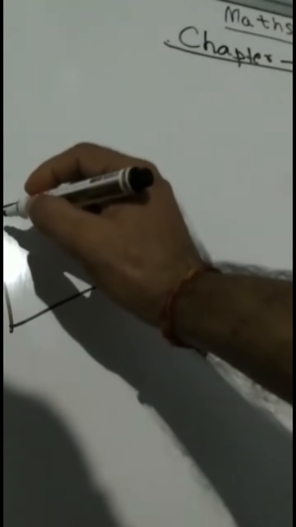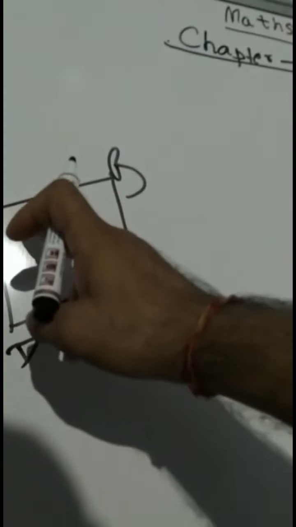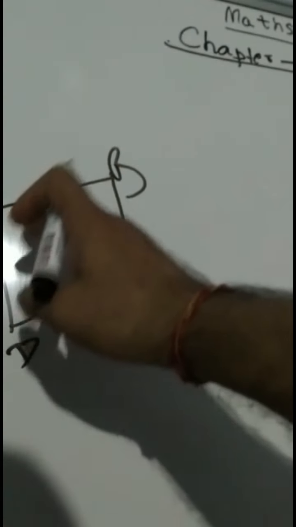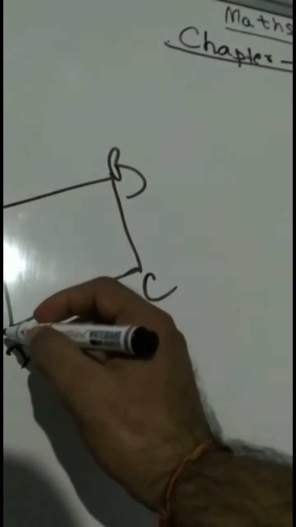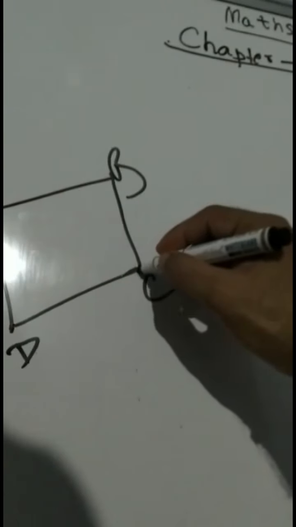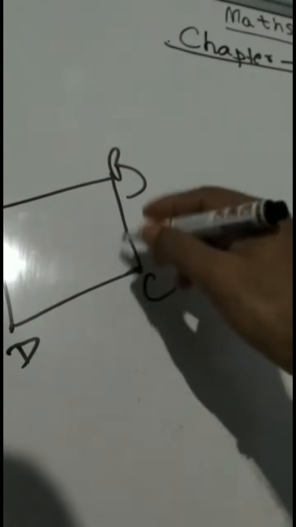Now what are called adjacent angles and adjacent sides. Again, we are doing a quadrilateral. Now this is, say, ABCD. Now you see side AB and side AD, both of these sides have a common vertex. So these two sides are called adjacent sides. Clear? In this case also, AD and CD, these two sides have a common vertex. So these two are adjacent sides. And this BC and CD, both of these have this common vertex C. So these are adjacent sides.